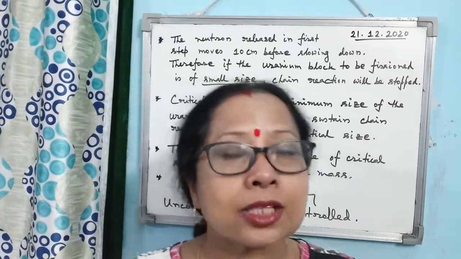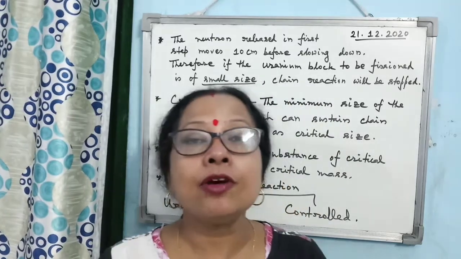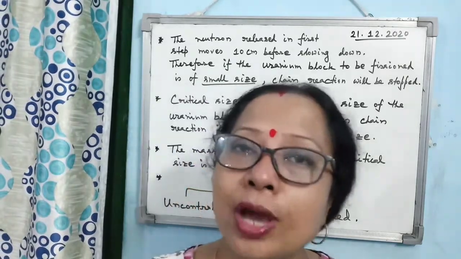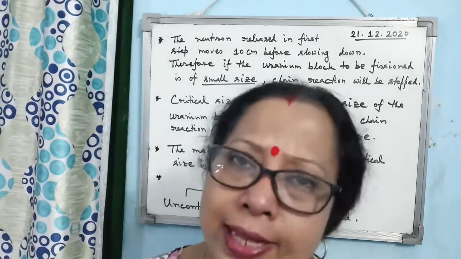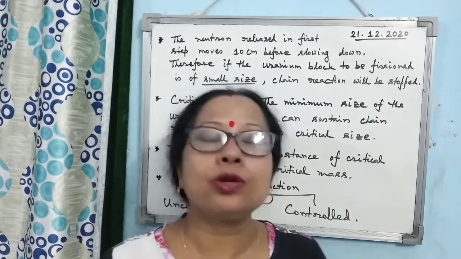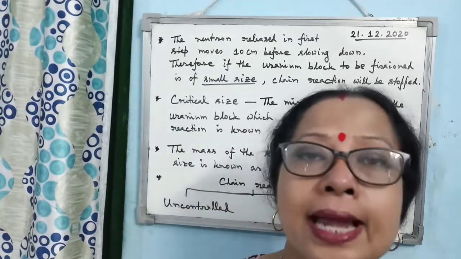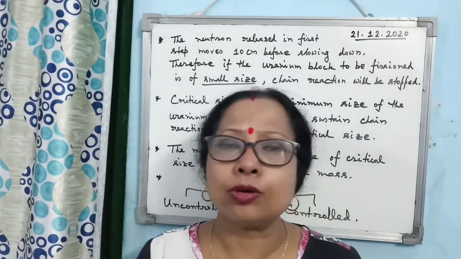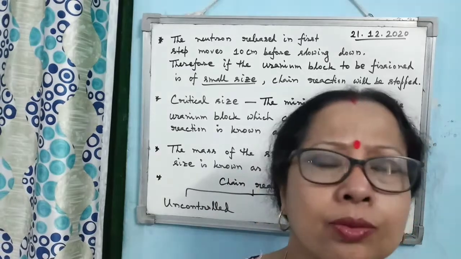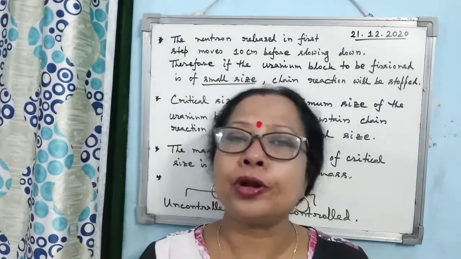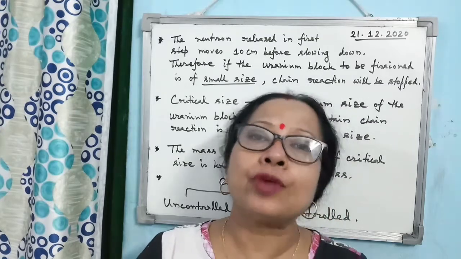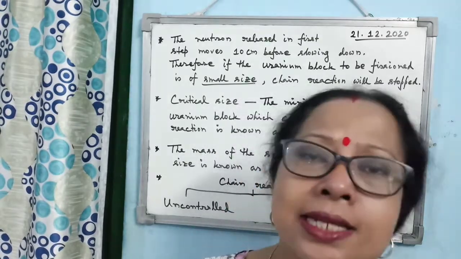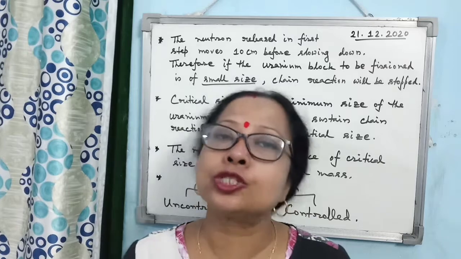You have understood? That's why, if the size and the amount of the fissionable substance you have taken is quite small, then what will happen? The neutron that is coming out after the nuclear reaction, before producing the next step of reaction, will simply move out of the substance and the chain reaction will be stopped.